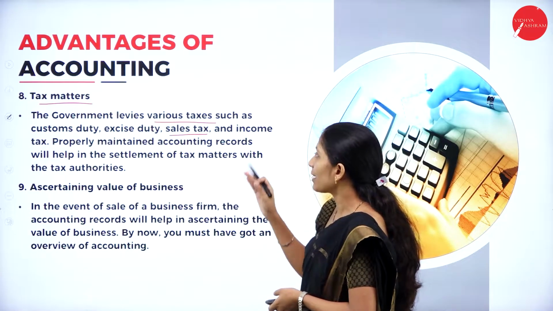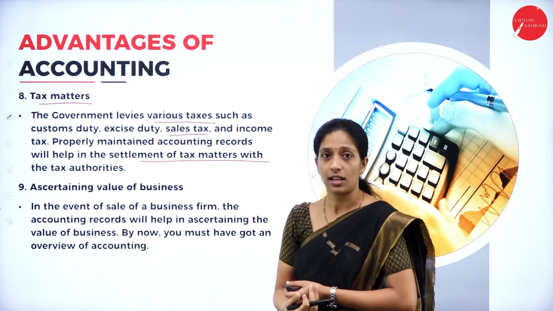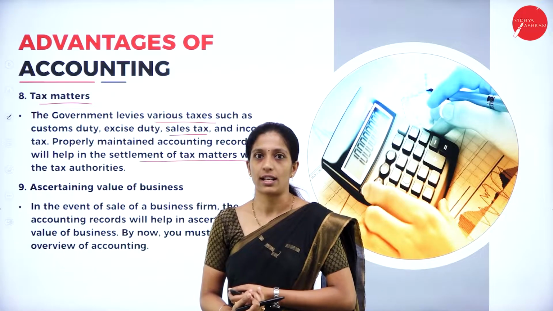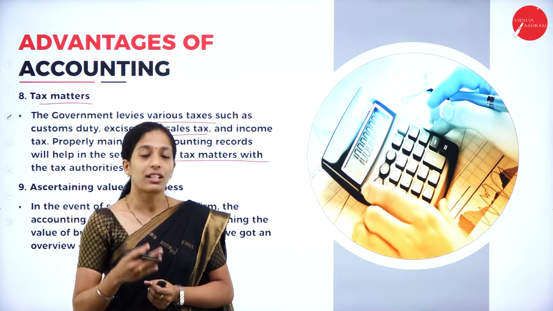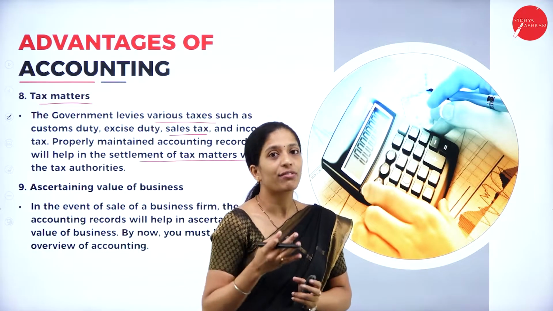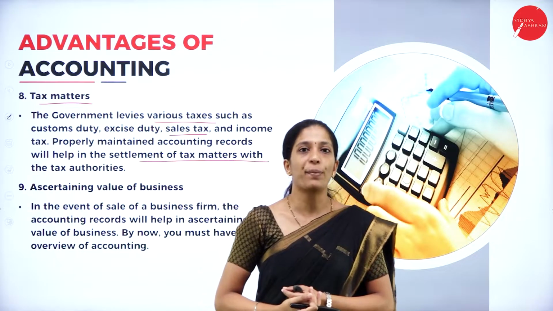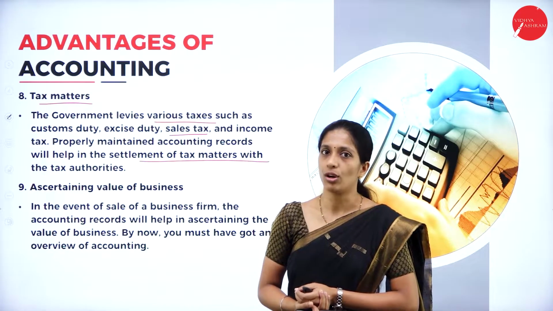Properly maintained accounting records will help in settlement of tax matters. To fulfill the demands of tax authorities, who will ask for certain records of an organization, the organization must maintain proper records.